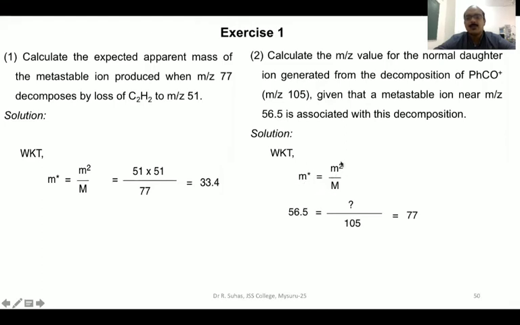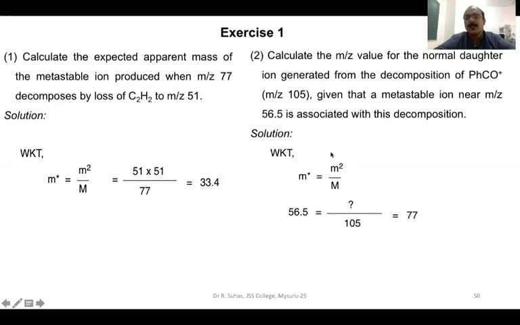m star is equal to small m square by M. So the metastable mass is 56.5. You put that here. Small m square, we don't know, divided by the mass of the parent ion, which is 105. When you cross multiply and solve this, you are going to get 77. Definitely 77 is the mass of the daughter ion. Don't get confused that the metastable ion mass will always be asked.